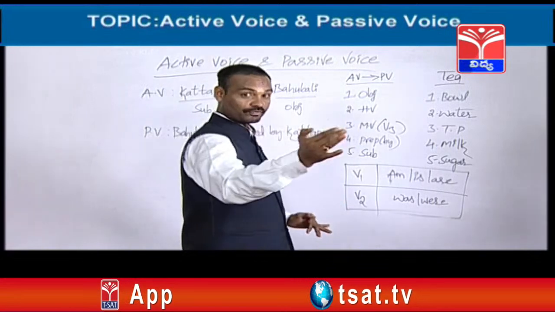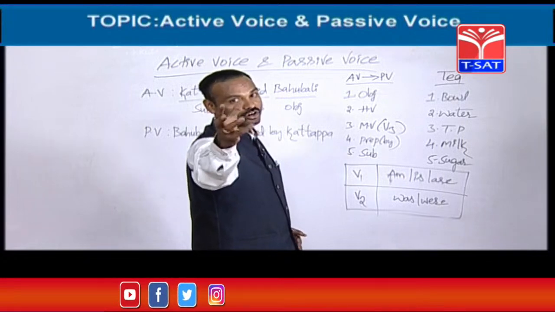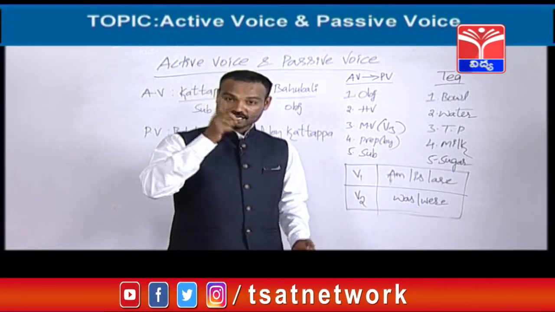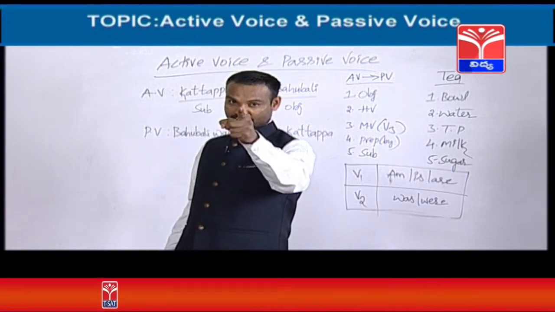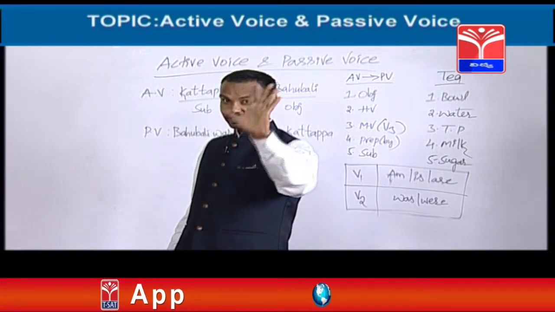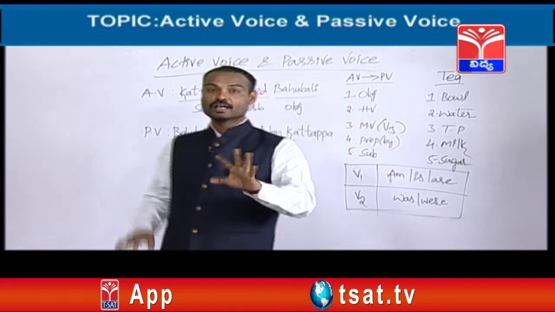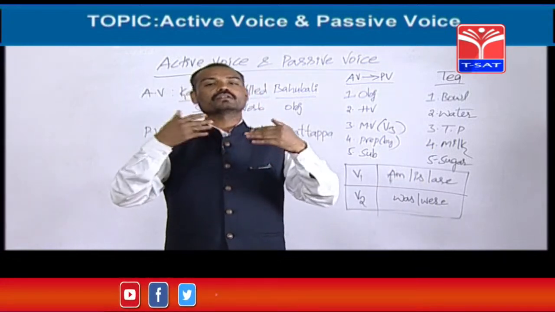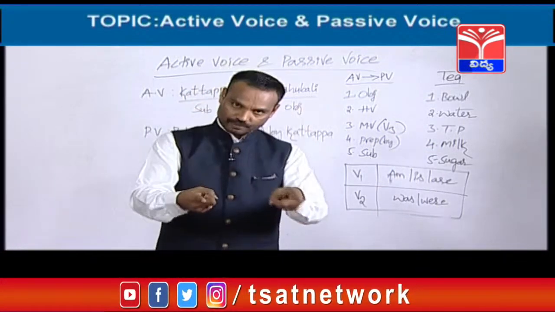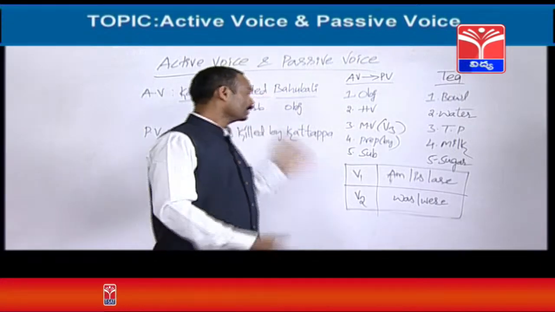Even if you write 1 lakh passive voice sentences, every sentence must contain only V3. Passive voice means verb third form, never forget, my dear friends.